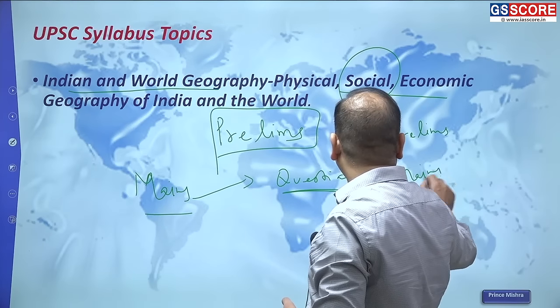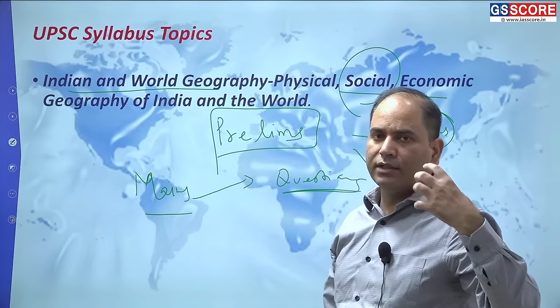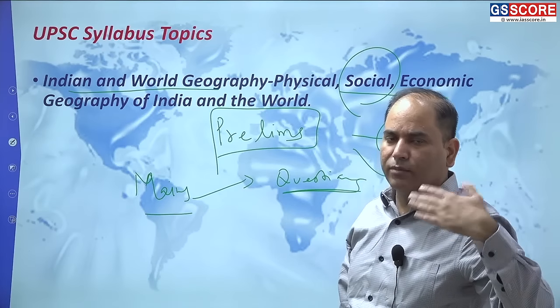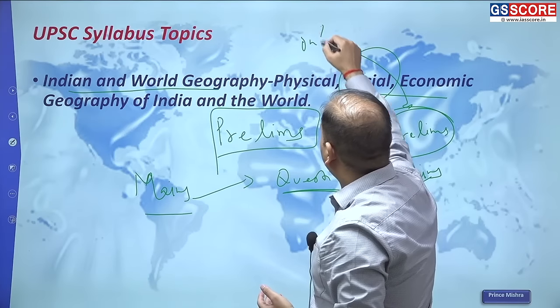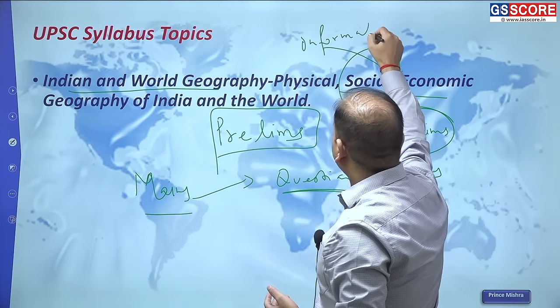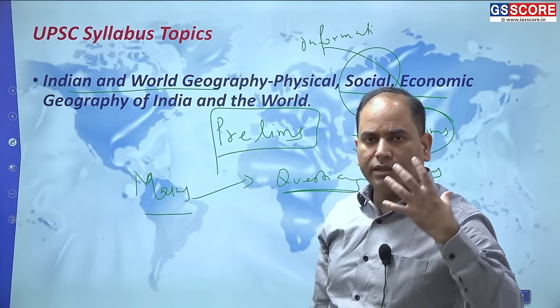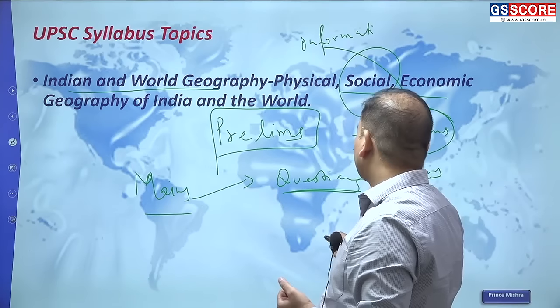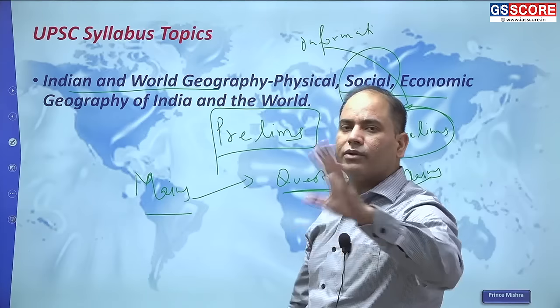The main difference is that for prelims your orientation should be to get more facts, more knowledge, more information, so it should be informative. But for mains, your approach should be to look at the issues related to those topics.